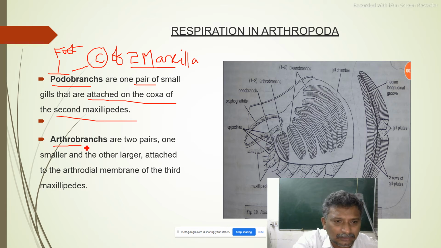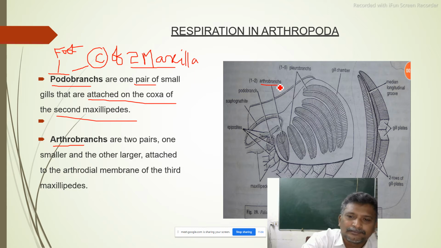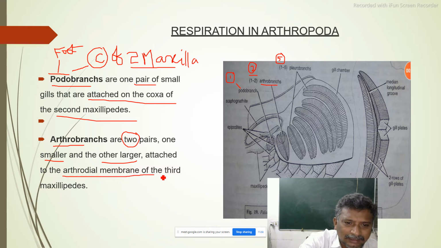Now arthrobranch. So here arthrobranchs are there. There are two pairs, hence we have given 1 to 2. So podobranch is only one pair. Here 2 pairs are total number. Here 5. Arthrobranchs are 2 pairs. One is smaller and the other is larger. They are attached to the arthrodial membrane, very important, of the third maxilliped.